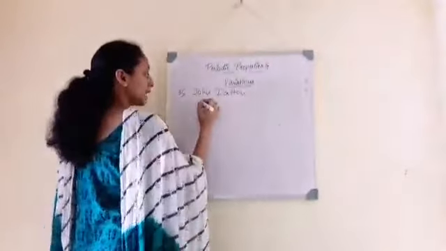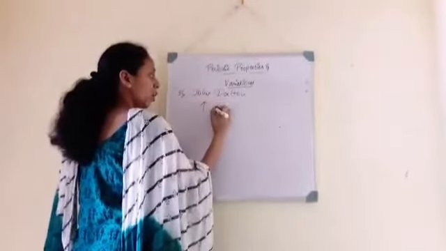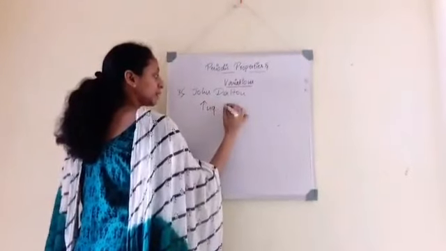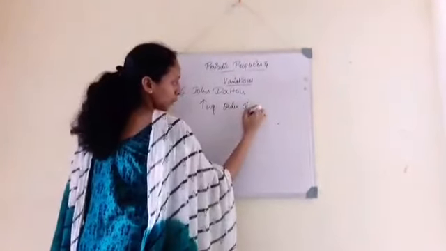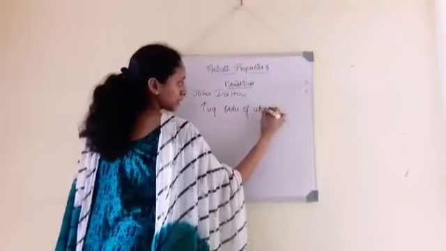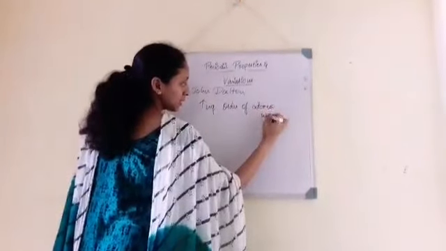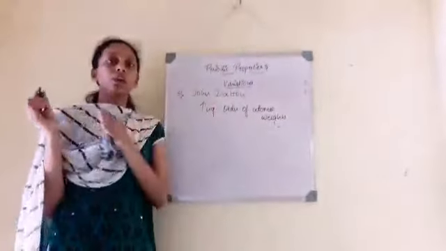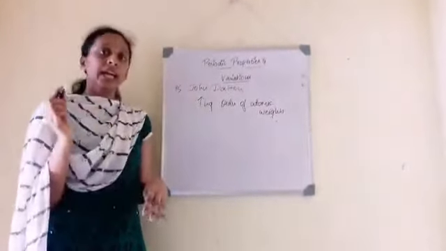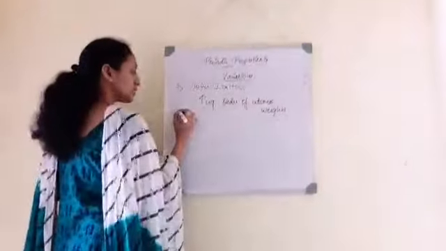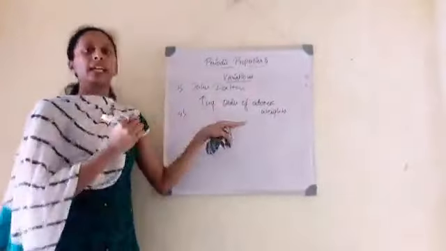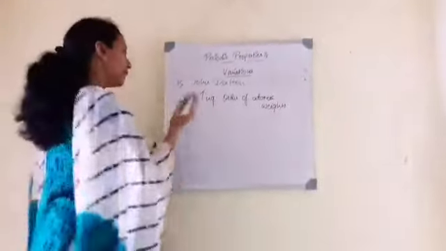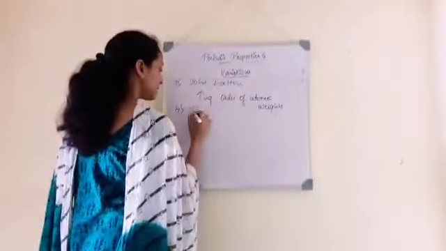His classification was in increasing order of atomic weights. This was also not exactly a proper classification.